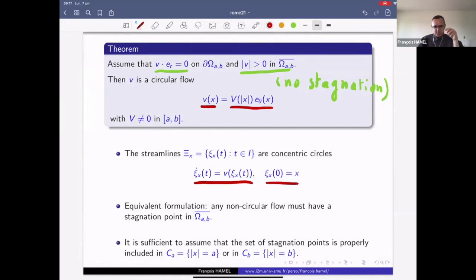An equivalent formulation of the statement is that any non-circular flow tangential on the boundary must have at least one stagnation point in the closed annulus.